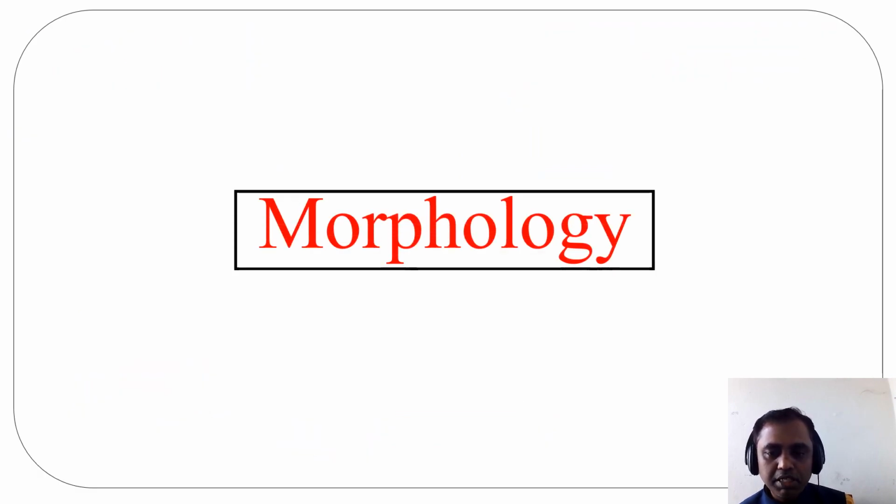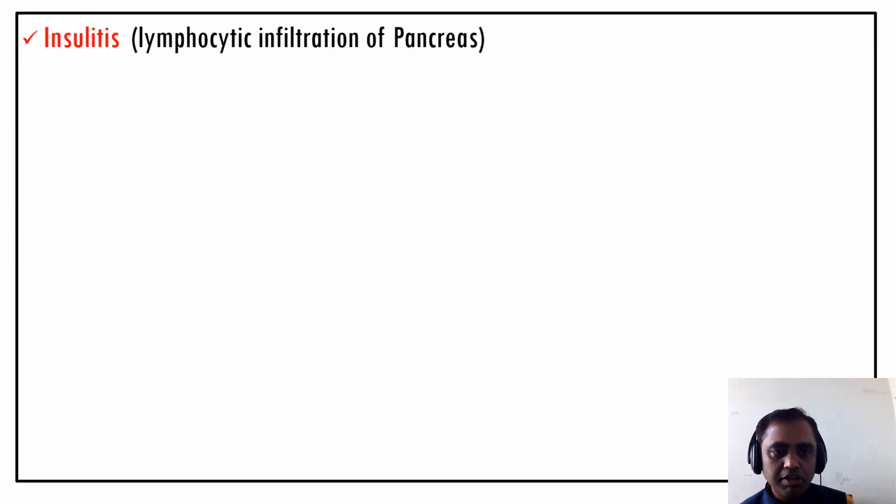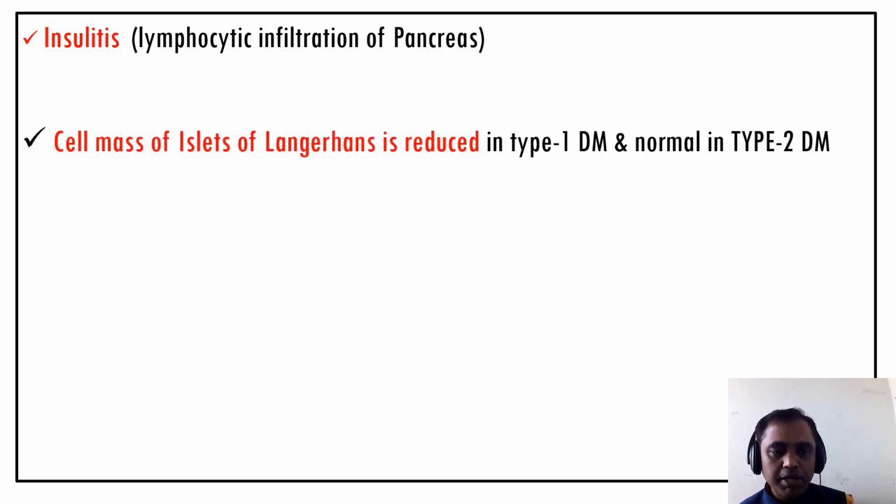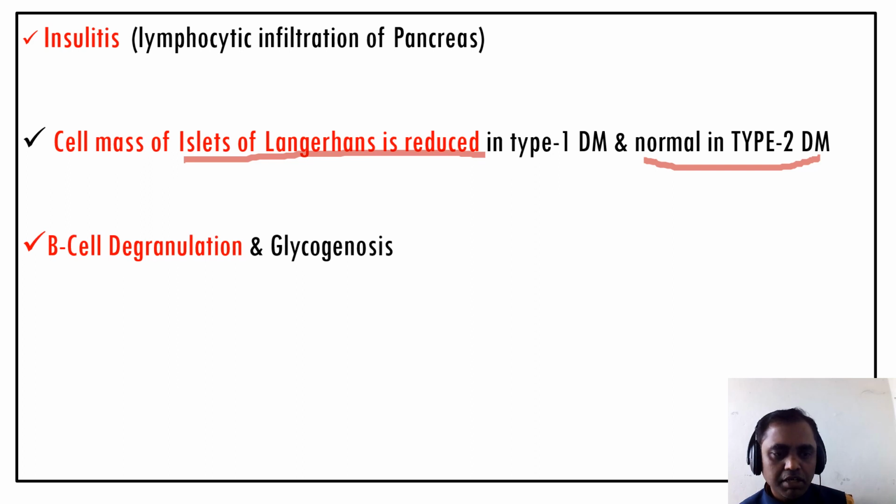Now we'll study the morphology of diabetes mellitus. There are 5 morphological features. Number 1, insulitis, that is the lymphocyte infiltration of the pancreas, and the cell mass of islets of Langerhans is reduced in type 1, whereas it is normal in case of type 2 diabetes mellitus. And B cell degranulation and glycogenolysis in case of type 1 diabetes mellitus.